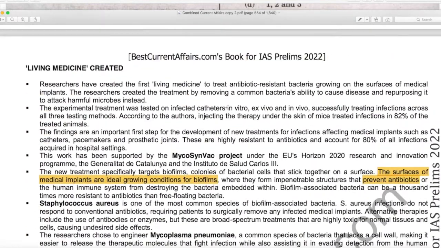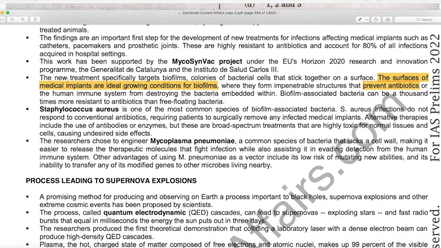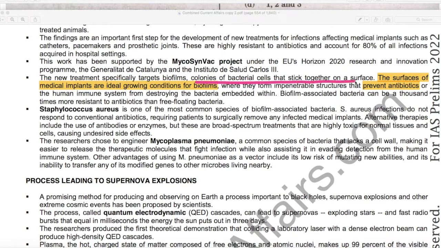There was a news, living medicine created, and in this news it is mentioned that the new treatment specifically targets biofilms, colonies of bacterial cells that stick together on a surface. The surfaces of medical implants are ideal growing conditions for biofilms, where they form impenetrable structures.